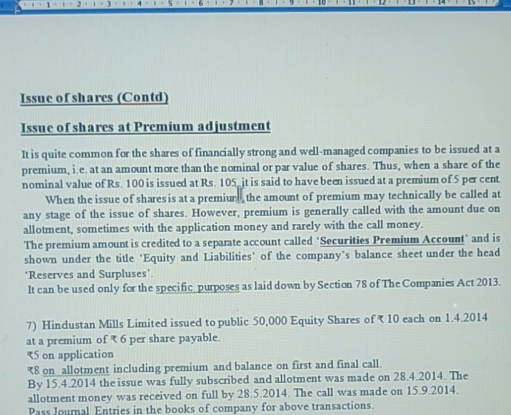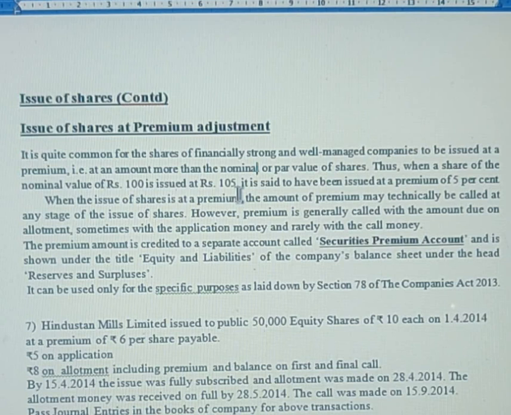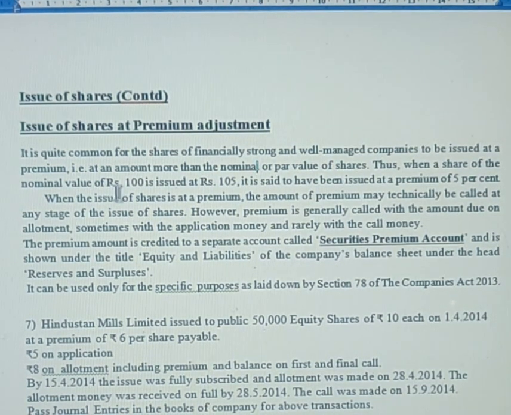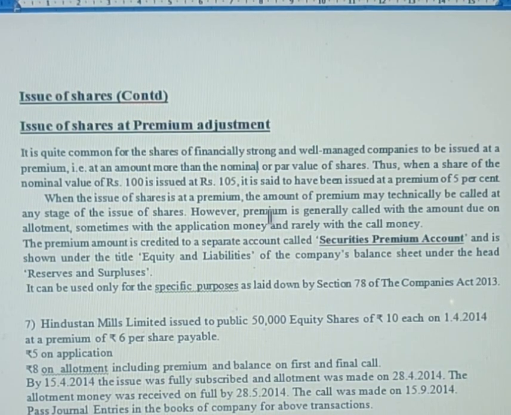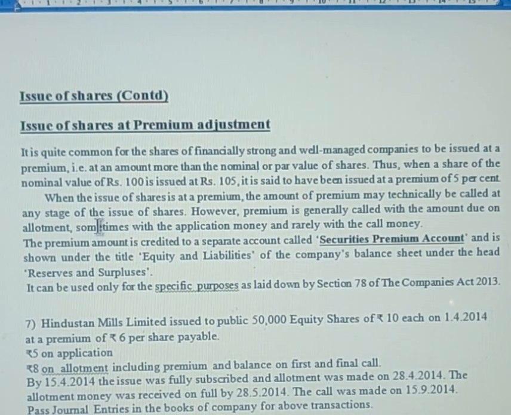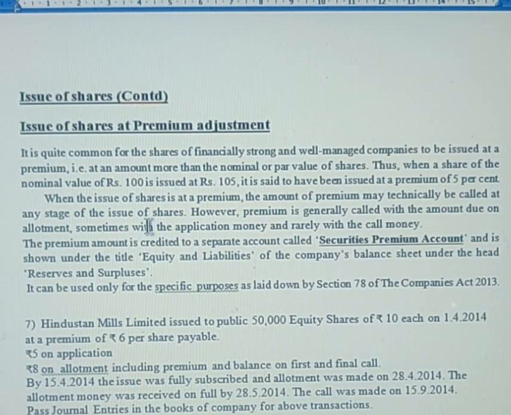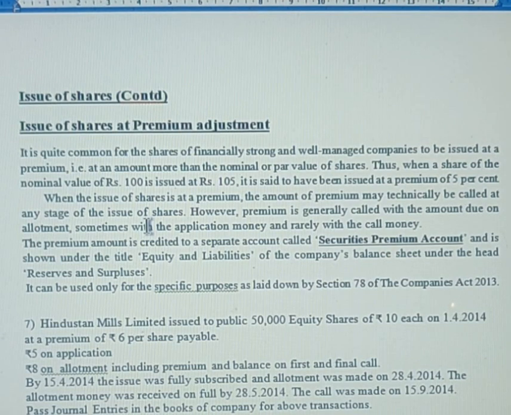Fine, after collecting premium, what should we do, and how do you show that in your journal entries becomes important. The next para tells us that when the issue of shares is at premium, the amount of premium may technically be called at any stage of the issue of shares. You can collect it in application, allotment, or call stage.